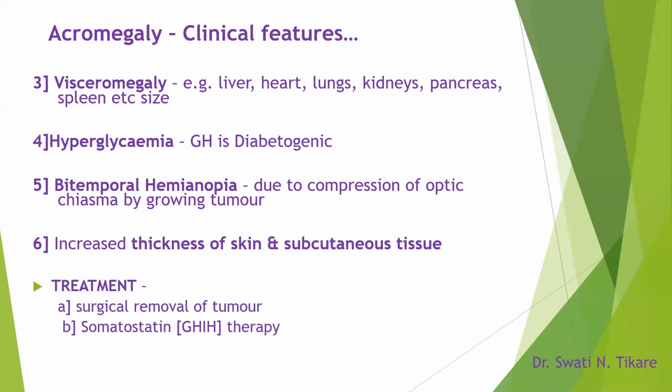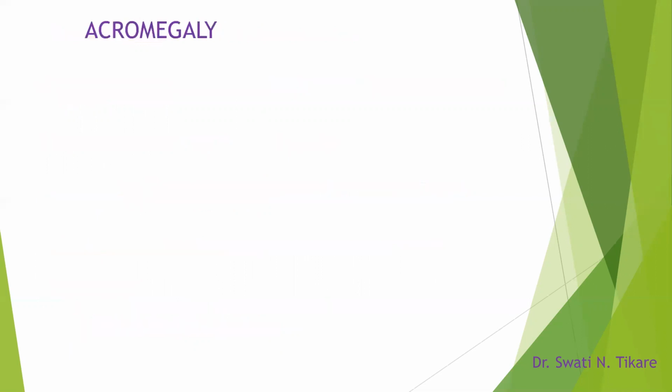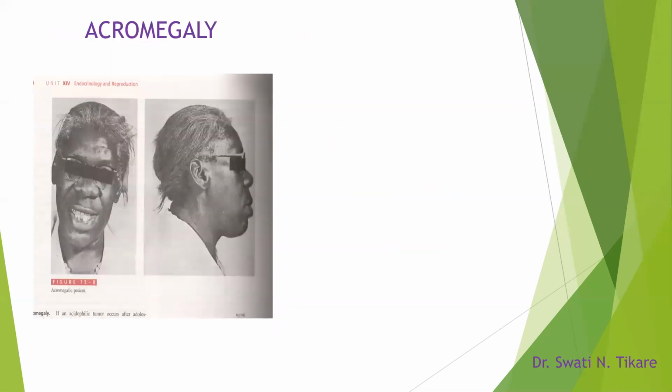What is the treatment? Treatment is surgical removal of the tumor, and somatostatin, that is GHIH, growth hormone inhibiting hormone, therapy can be given. Let's see some more pictures.